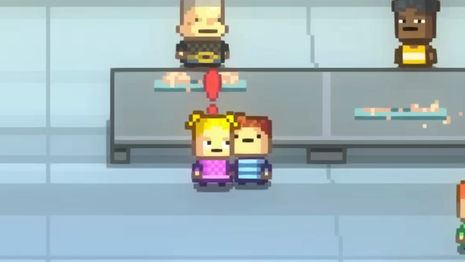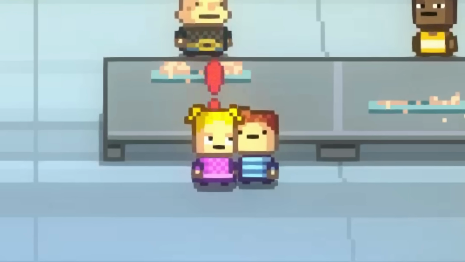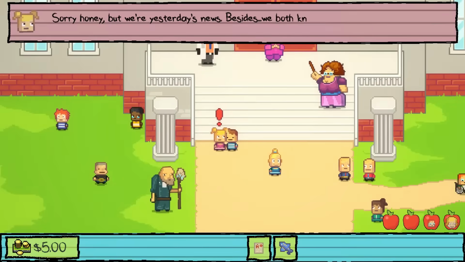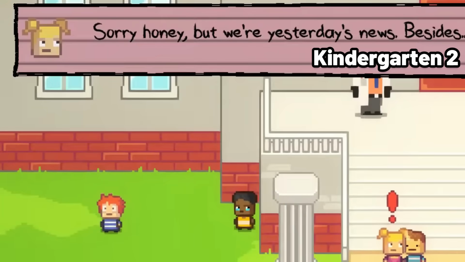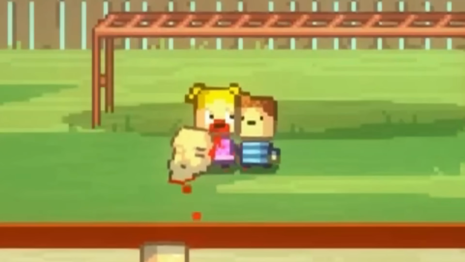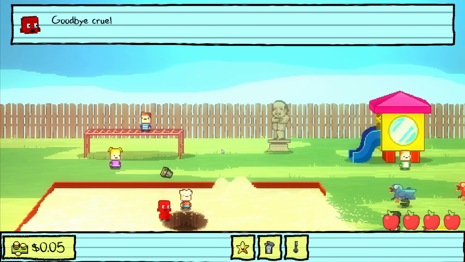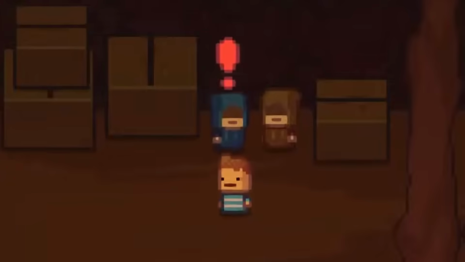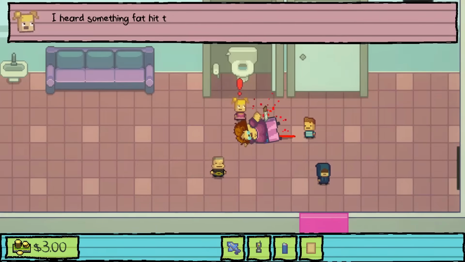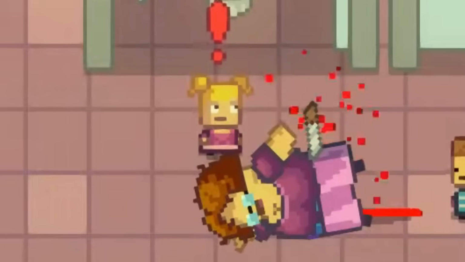But my point still roughly stands to what I say in a second here, so I just want to point that out. In Kindergarten 3, however, she doesn't hold anything specific against us. It seems to be a neutral we weren't good enough feeling rather than hatred, meaning we know we couldn't have failed any of these tasks, but we also know we couldn't have succeeded as Lily dies at the very end of the route. Even though Lily is underground for most of Kindergarten 2, she would have said something during the ending where we used her to kill Miss Applegate, because she would have seen her here.